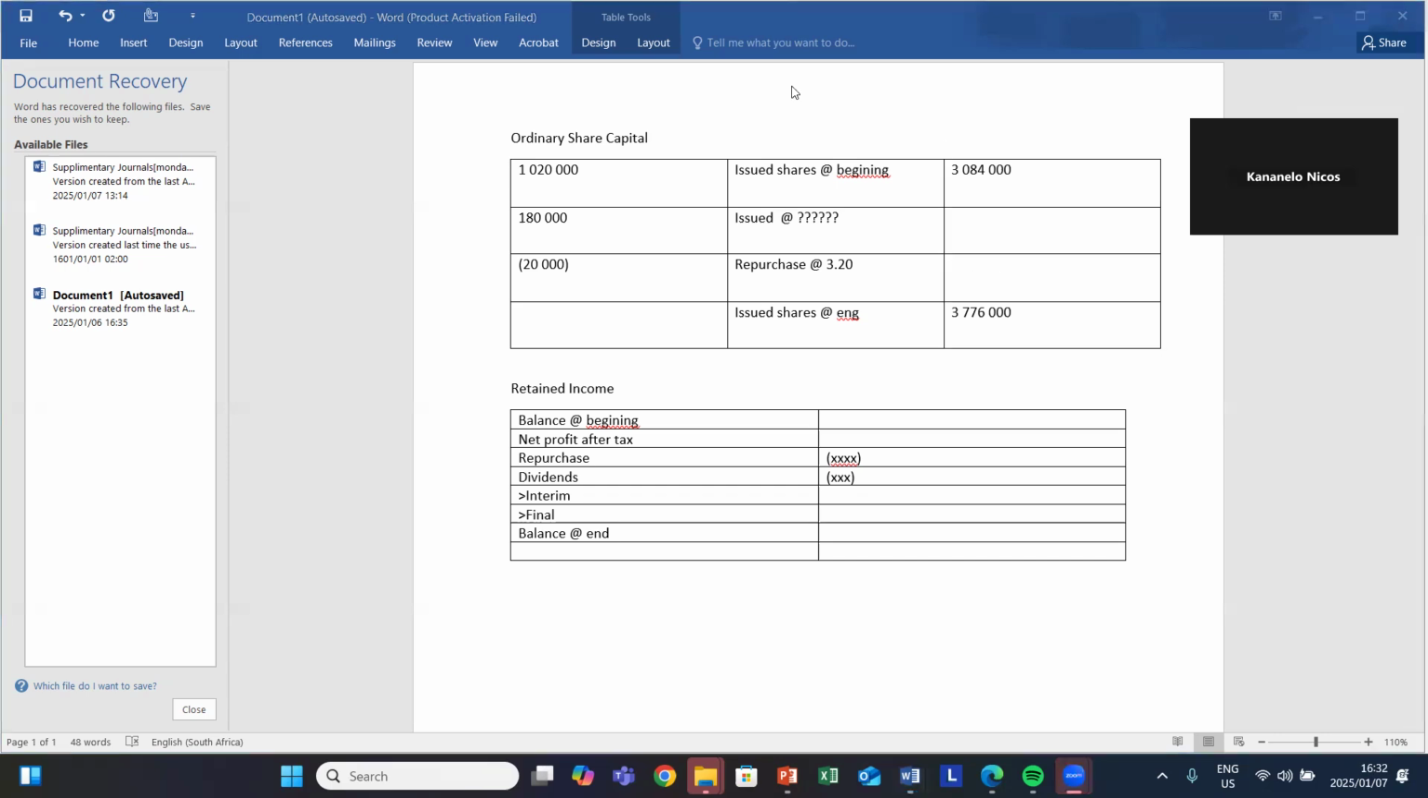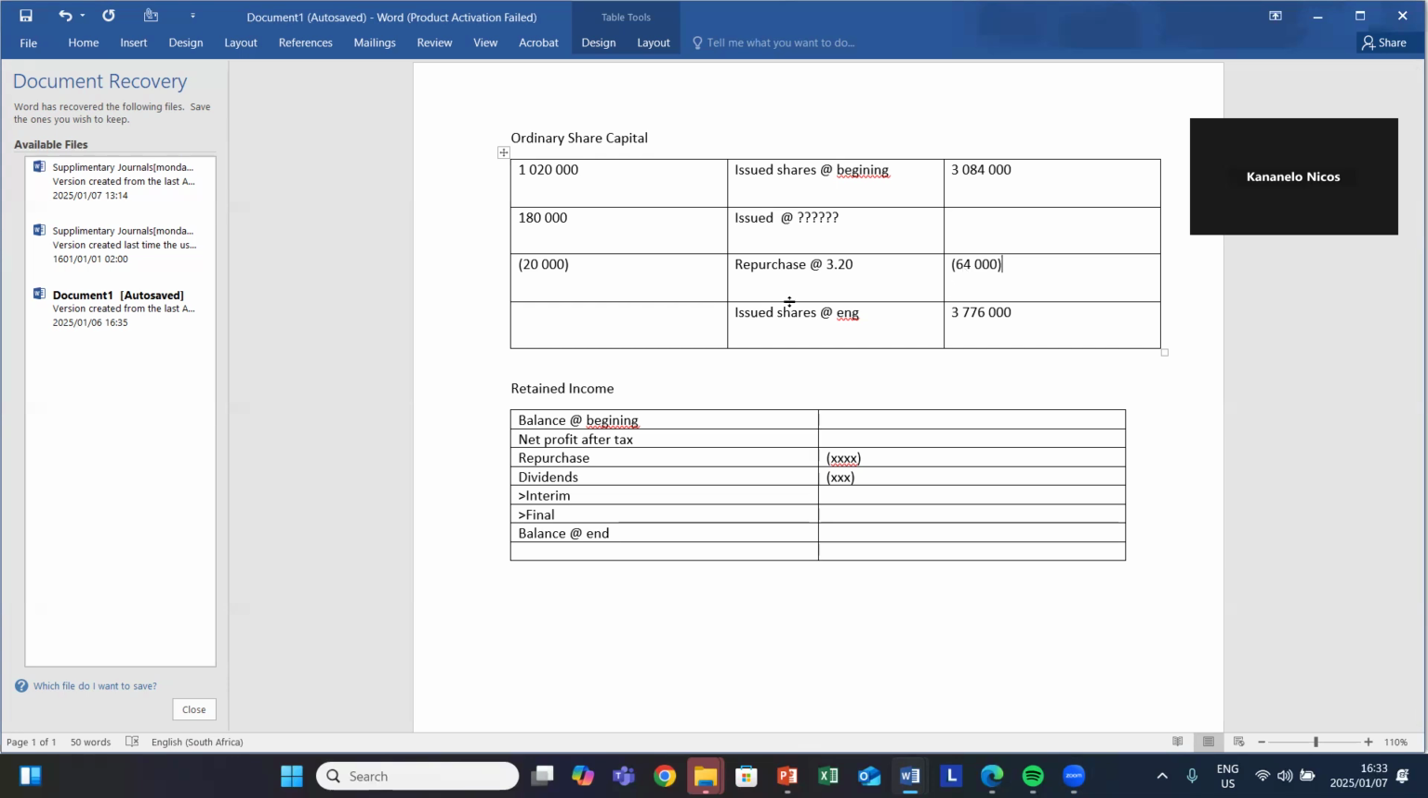So we'll get 64,000 rand. How will we get our 64,000 rand? We'll say 20,000 rand multiplied by 3 rand 20, which gives us 64,000 rand. Therefore, 64,000 rand will be the value of our repurchase.